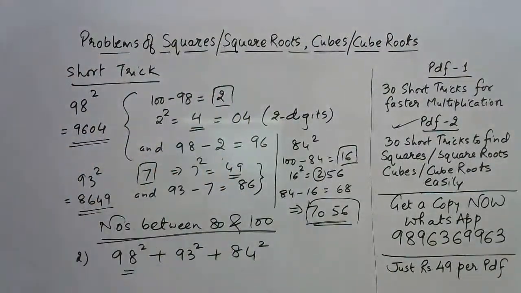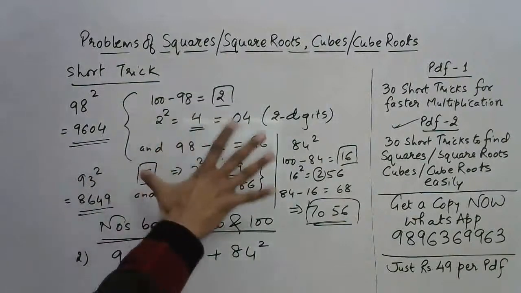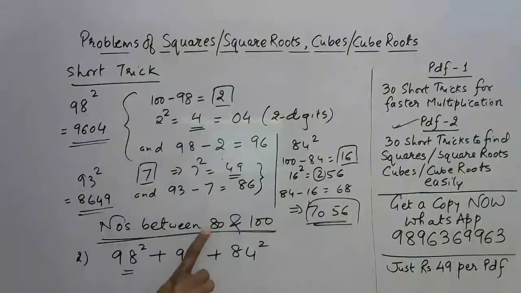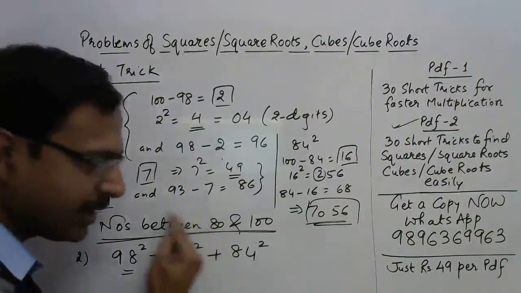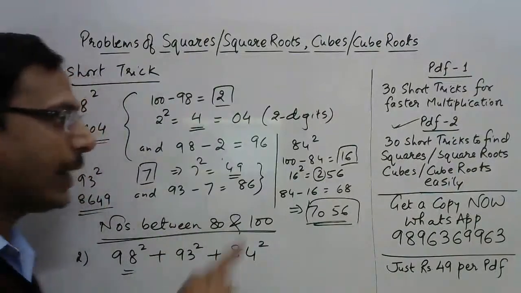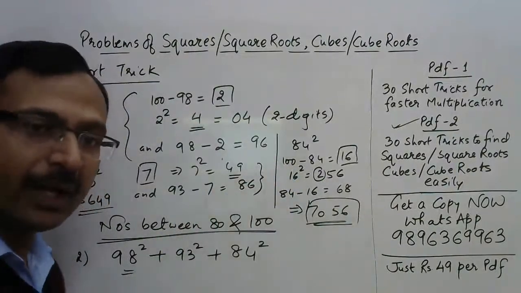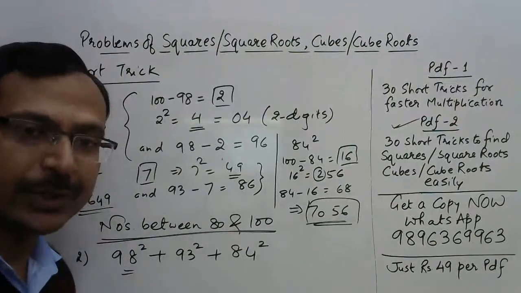Get another amazing method of squaring, friends, and so many different tricks are available for squaring the numbers which are close to 100. That is why I've told you 80 to 100, because the farther you get from 100, squaring becomes a little tough, and vertically and crosswise comes to your rescue in that case.